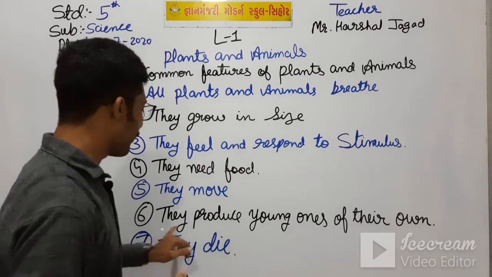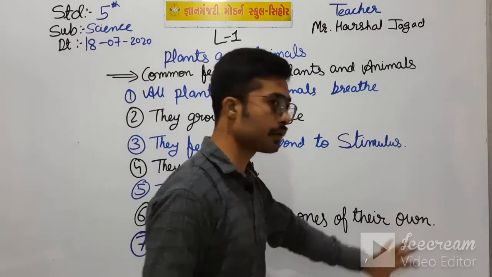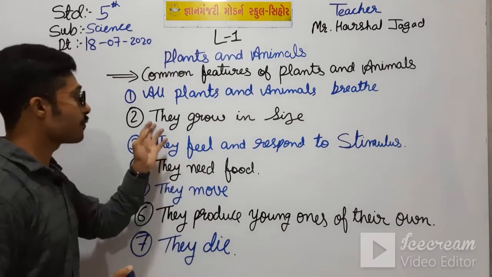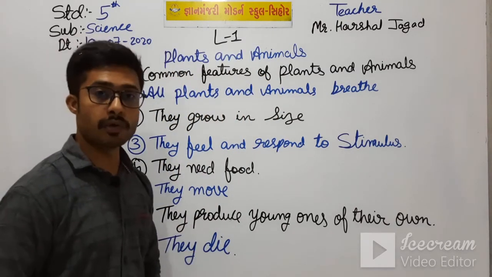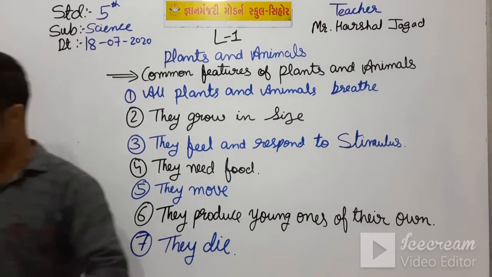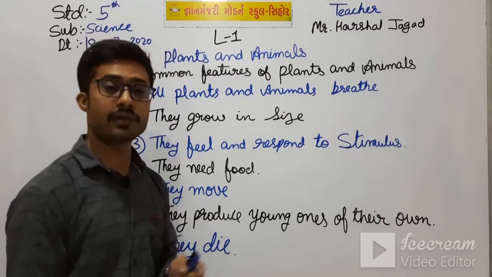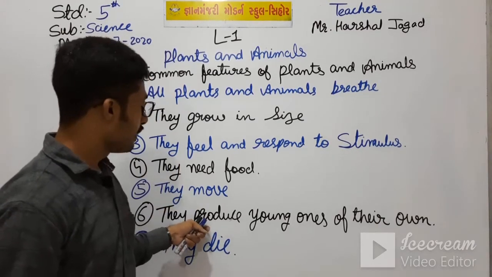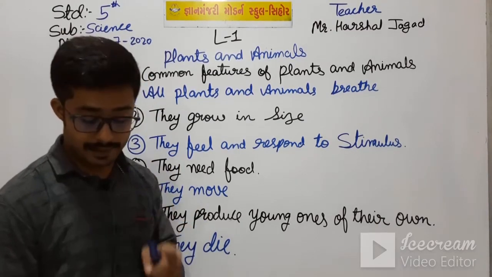And they produce young ones of their own only, means plants reproduce by their roots, as in your textbook it is written that most plants reproduce through seeds, means they are reproduced by the seeds.